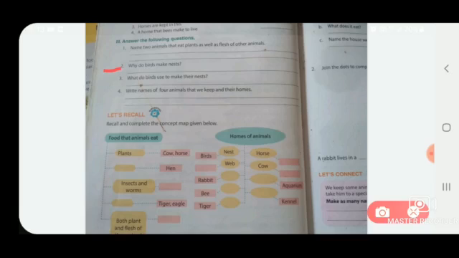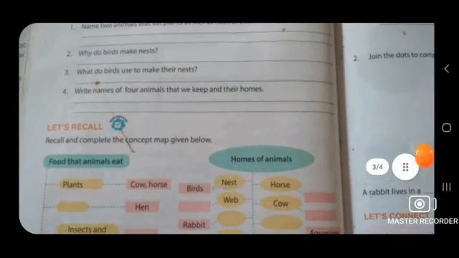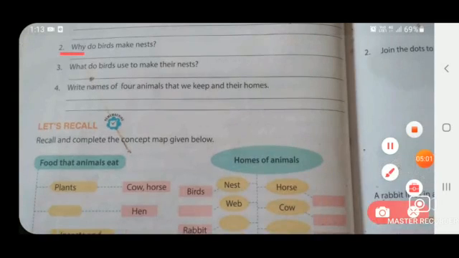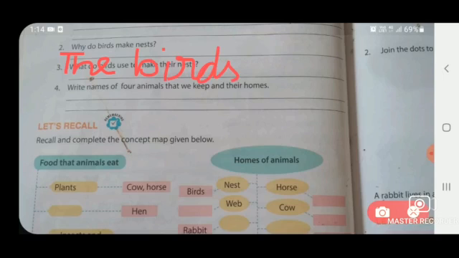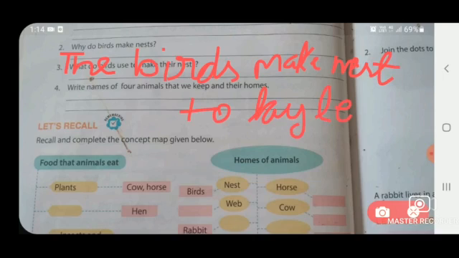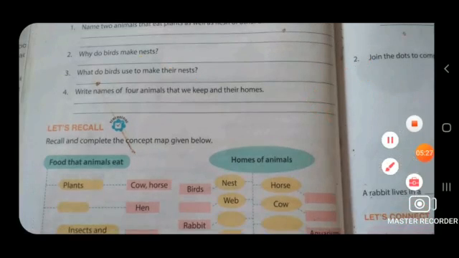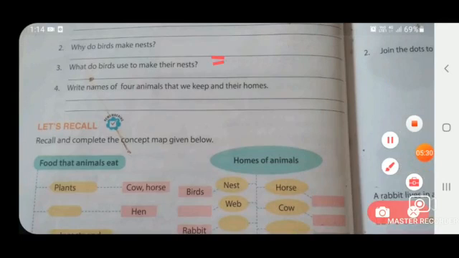So write here the answer of this question: birds make nests to lay eggs.